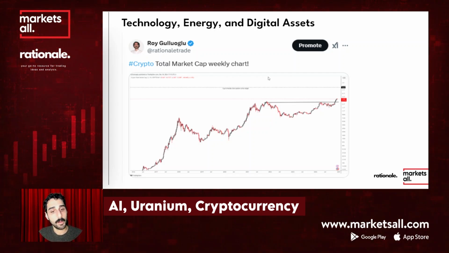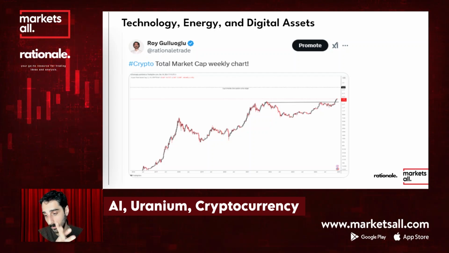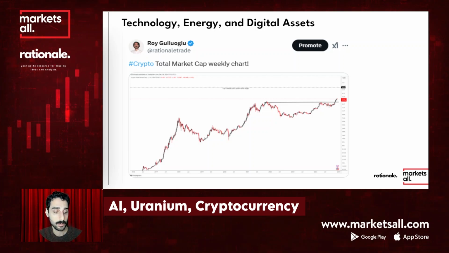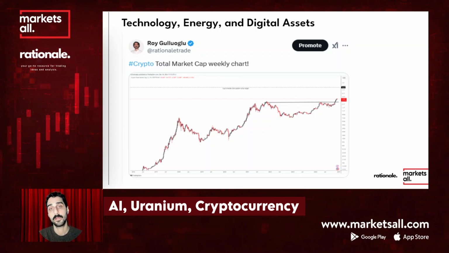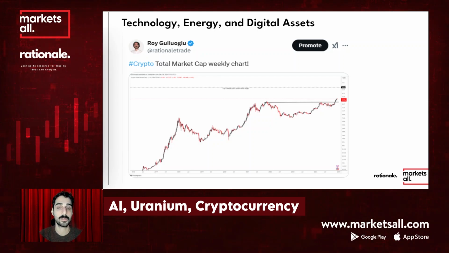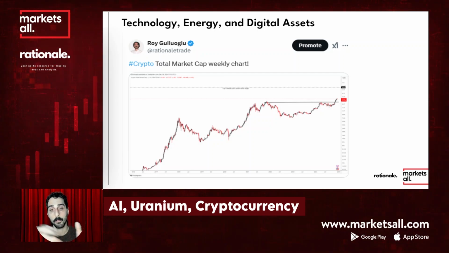Another technology theme that might be important this year is quantum, for sure. After Google released the new quantum chip that computes everything way faster, there are some debates going on that quantum technology might threaten blockchain technology.